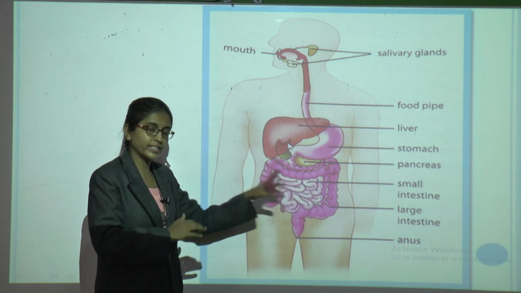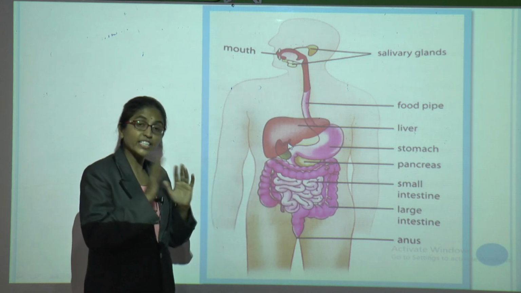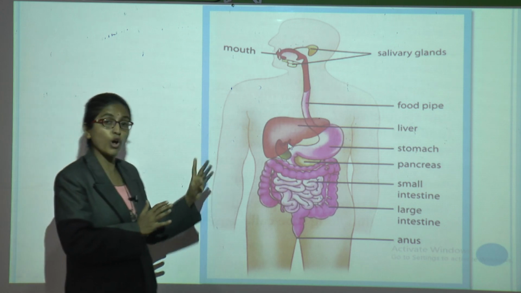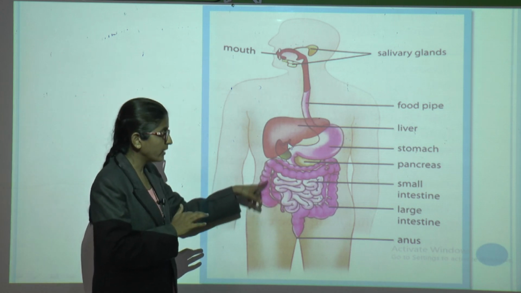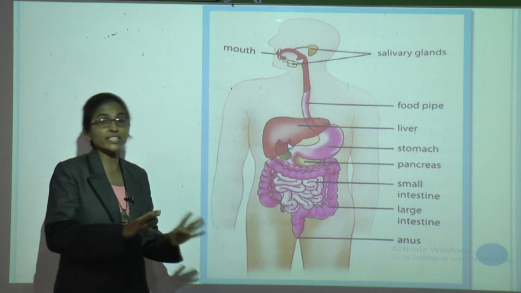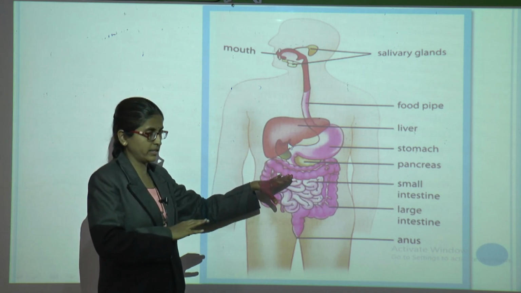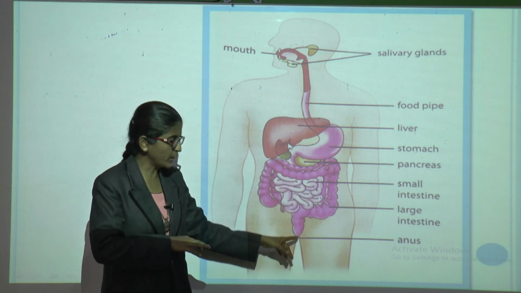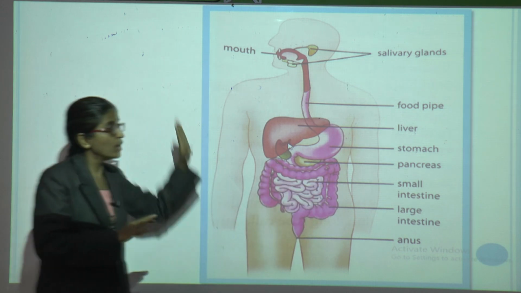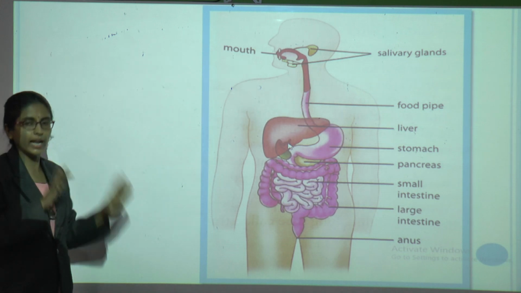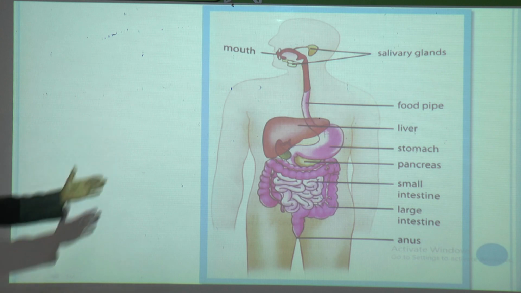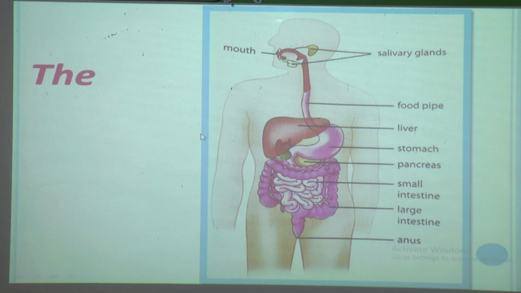In the small intestine the digested food is absorbed by the blood through the walls of the small intestine, and in this large intestine water is absorbed from the undigested food, and the solid waste is passed out of your body through the part called the anus. So all these organs help the digestion process. All of these together are called the digestive system.